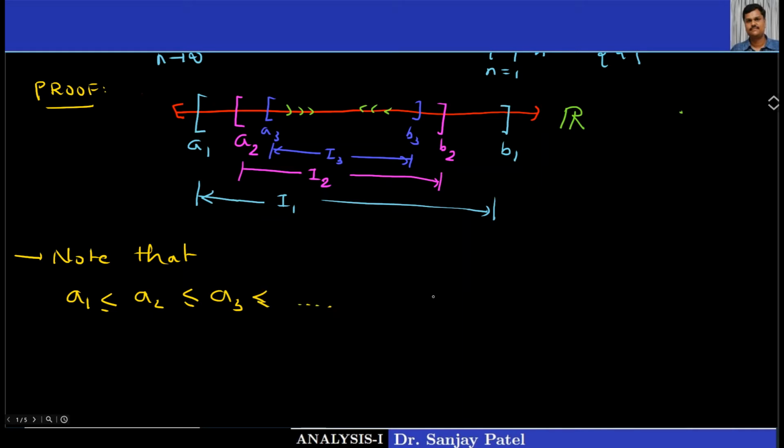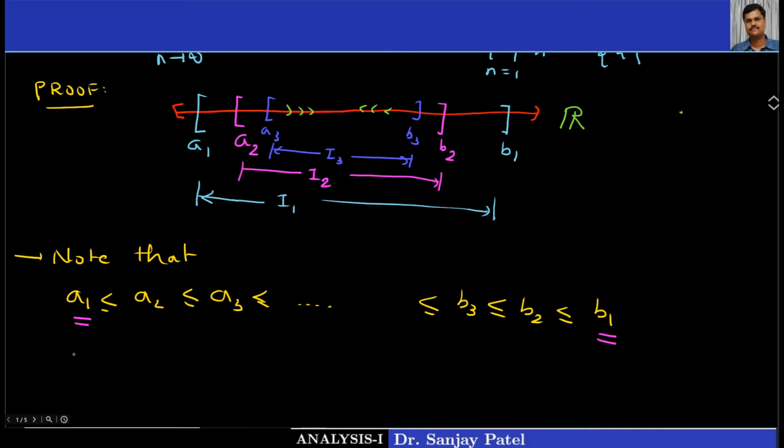Then this is less than B3 less than B2 less than B1. This way the endpoints are distributed over the real line. Just concentrate on the first number A1 and the last number B1. Now if I remove all the B's except the last one, you can see all A1, A2, A3 are less than or equal to B1.